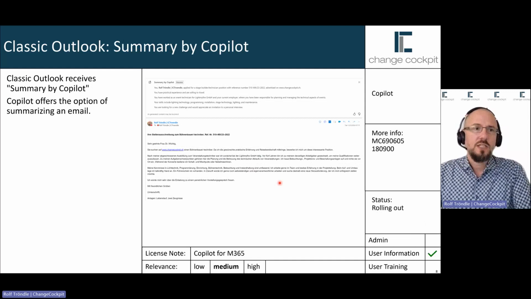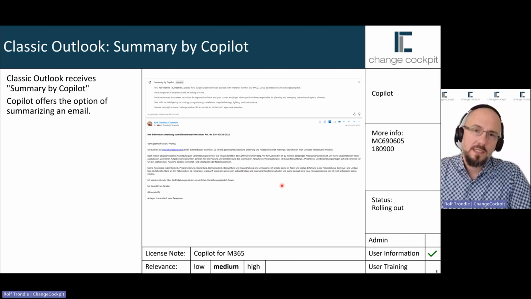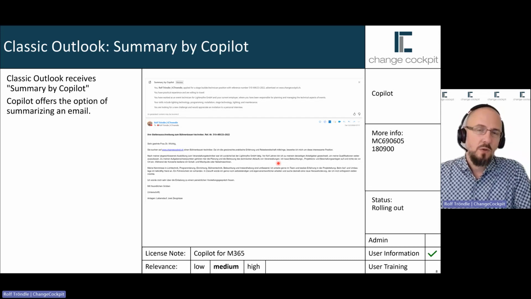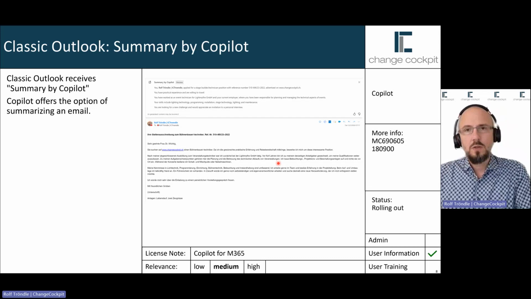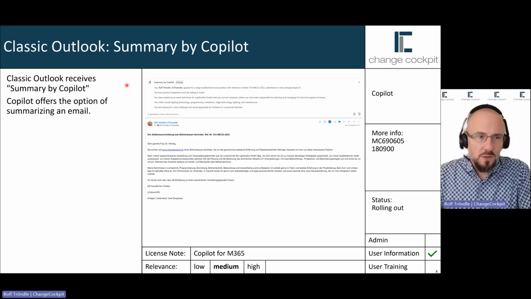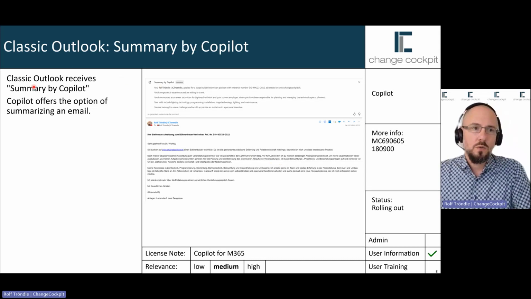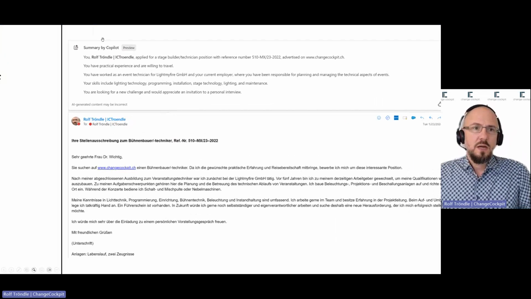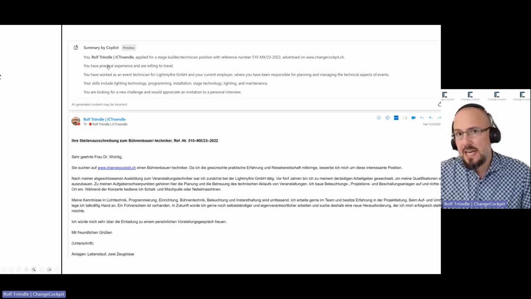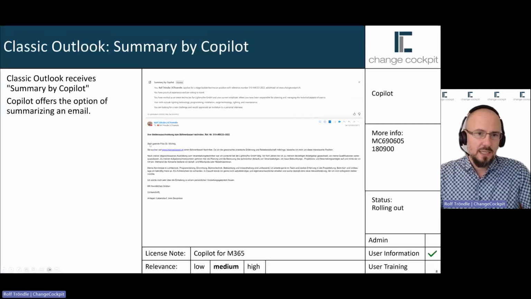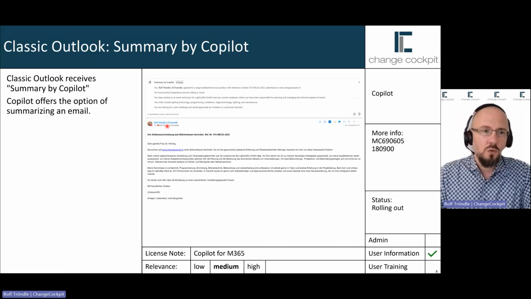The next change is still about Classic Outlook and Summary by Copilot. That's the other function within Outlook, also available in New Outlook, Outlook on the web, and Outlook Mobile. And it will now also come to Classic Outlook on Windows. This feature, Summary by Copilot, as it says, summarizes the content of the email within this particular email, and helps you read faster through longer emails.